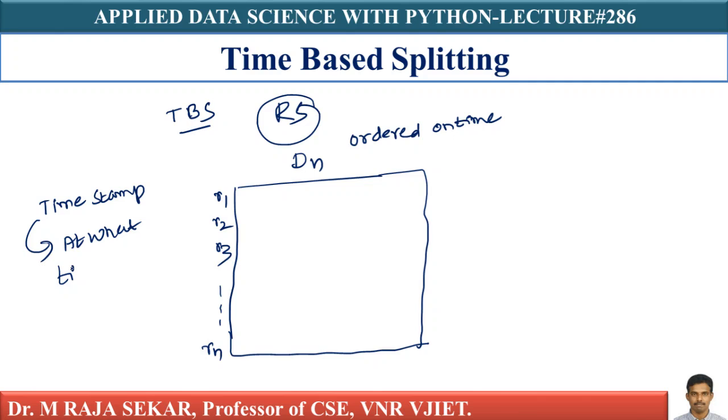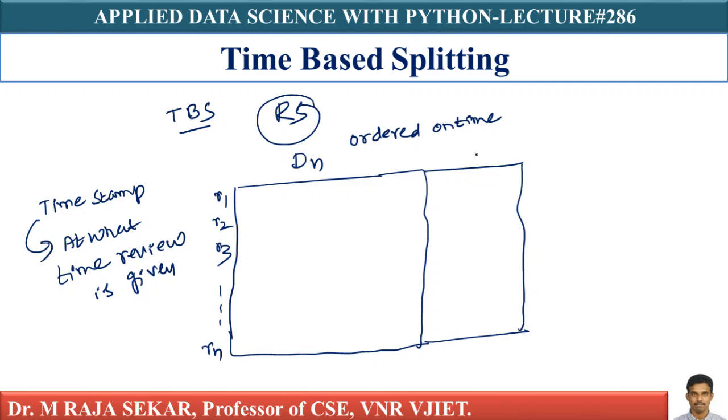The timestamp says at what time the review was given, so and so date and so time. You can find the date and time in that particular timestamp. Let me assume there is a column, let me say this is time.